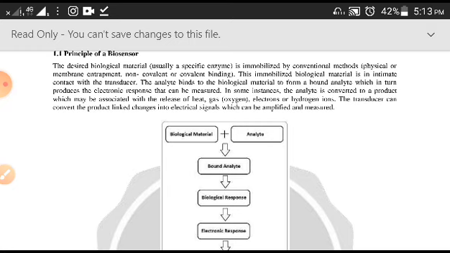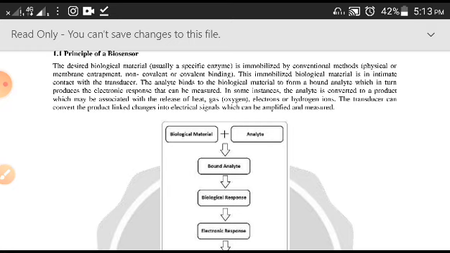Suppose that is an enzyme, so the enzyme has to be taken properly, or it's a cell or a whole cell, or an organism, so that has to go particularly well. And after that, suppose it is an enzyme, that enzyme should be immobilized. Once the enzyme is immobilized, then it can be used for this purpose.